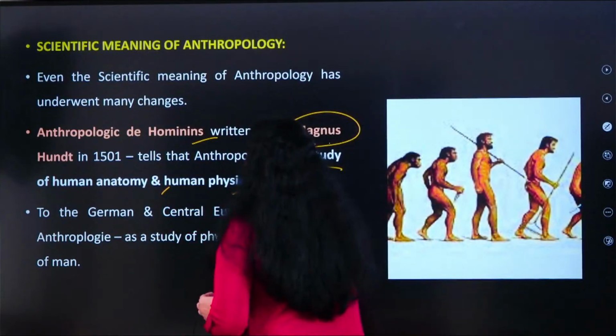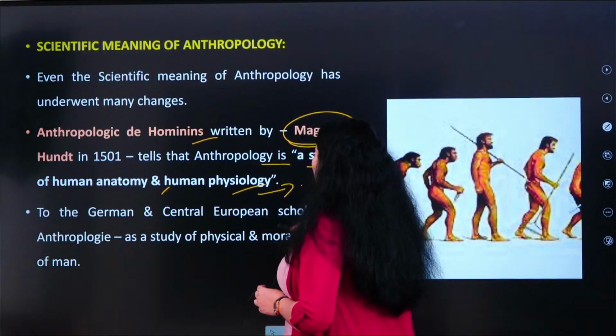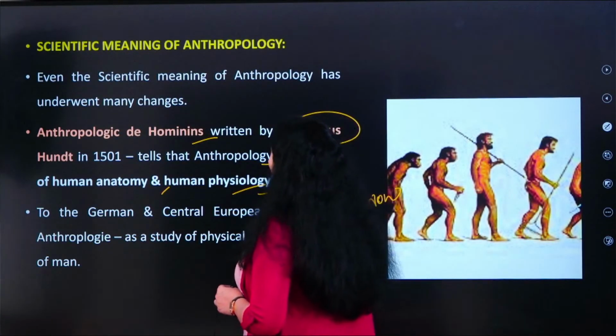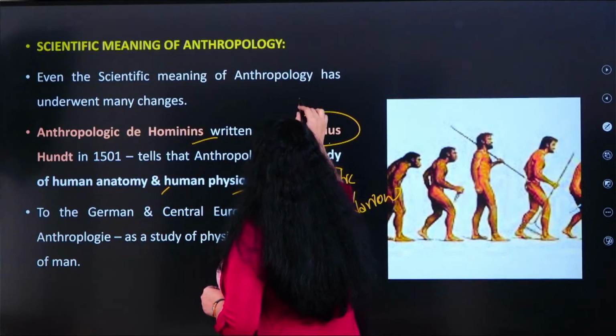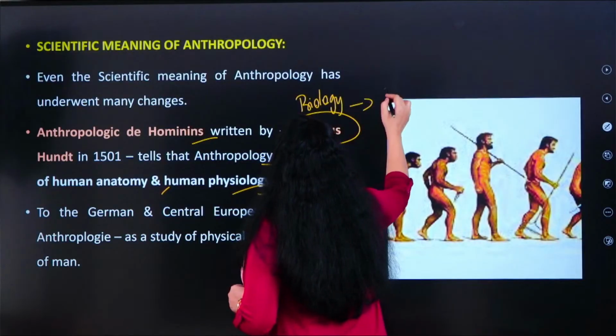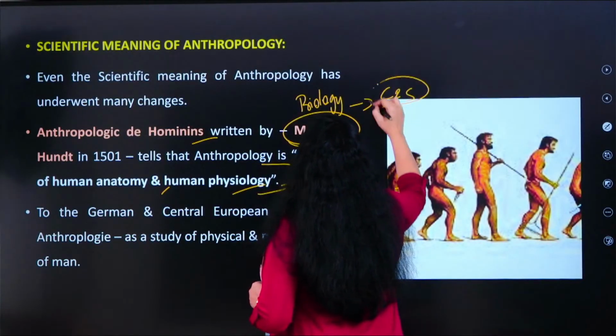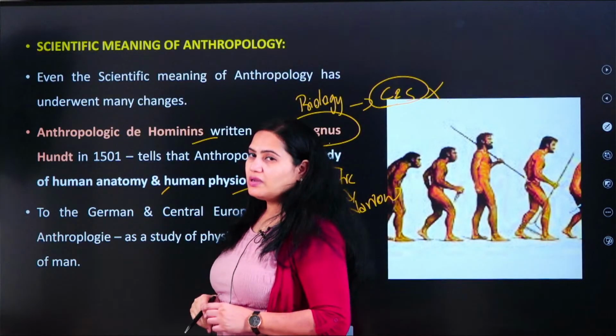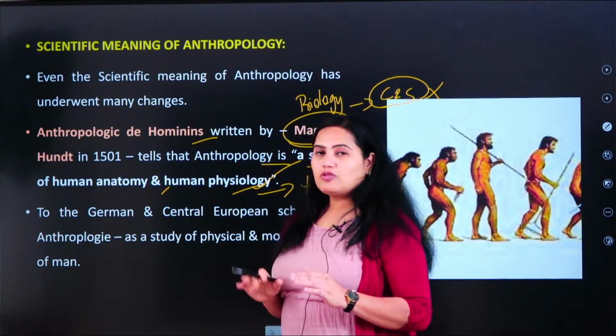But this particular statement is not correct. It is not giving a holistic picture of anthropology, and it is narrowing the subject to very basic concepts, because we don't restrict ourselves only to biology. Will we study only biology? Are we neglecting the cultural and societal aspects? No, right? So this definition is not giving the complete picture of anthropology.